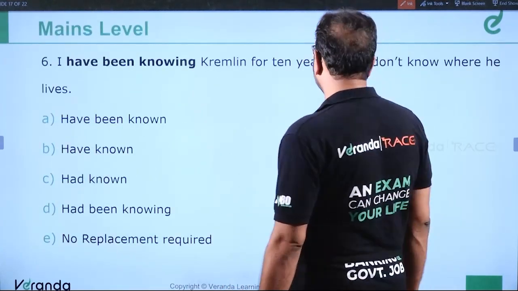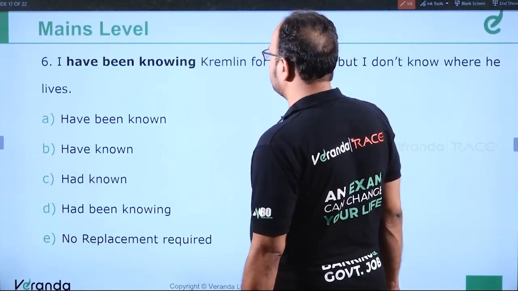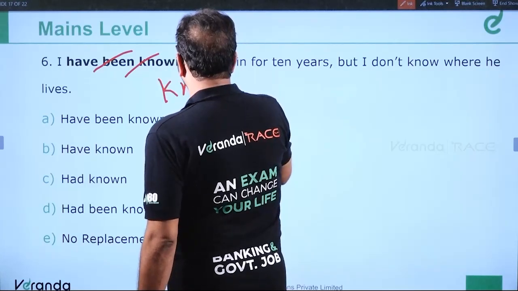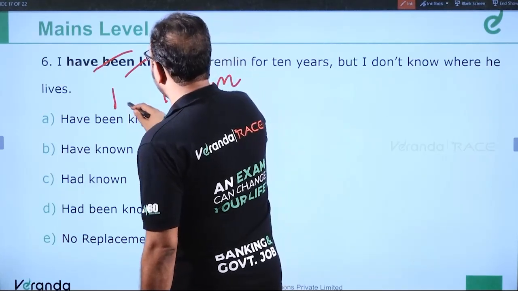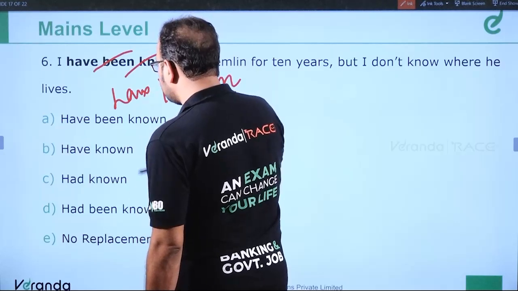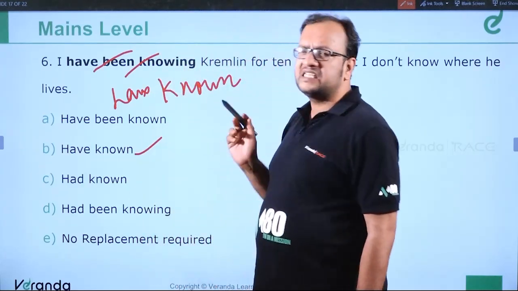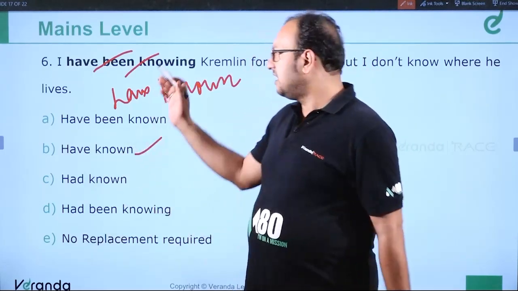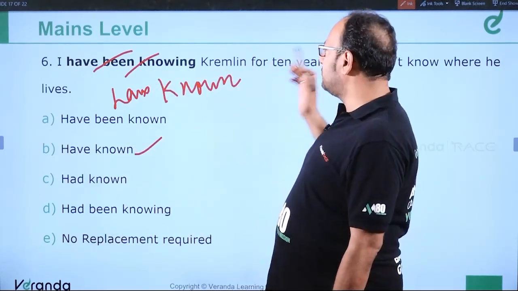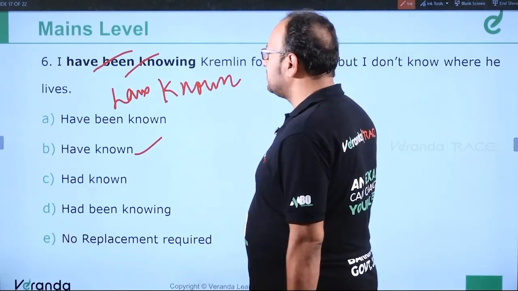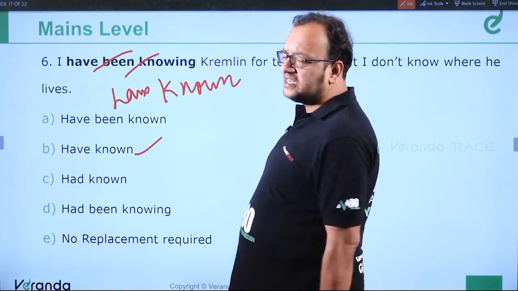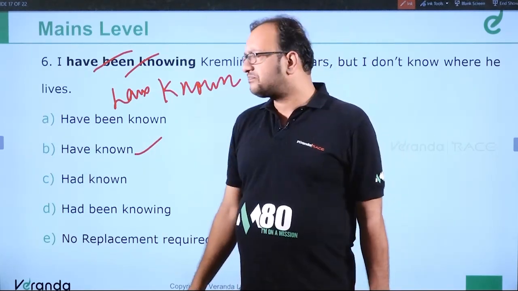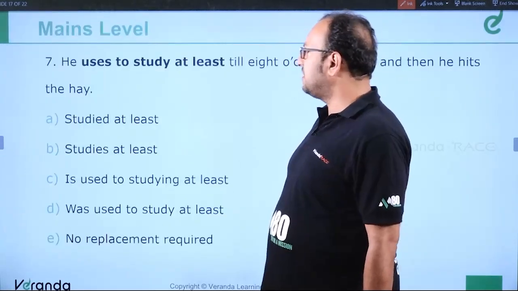I have been knowing Kremlin for 10 years, but I don't know where he lives. So it should be I have known Kremlin, because know is a stative verb. Know is a stative verb, so it cannot be used in the continuous sense. It should be used in the perfect sense, have known. So it should be I have known Kremlin. So the answer is part B. We have to replace the phrase in case it is required, so we have replaced it with have known. Clear? Moving ahead to question number 7.